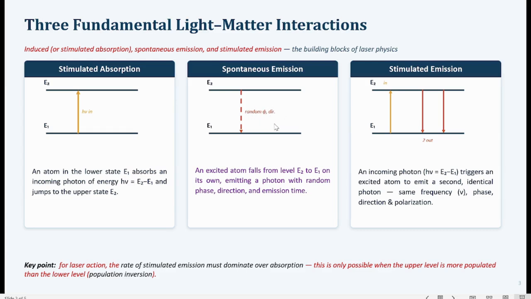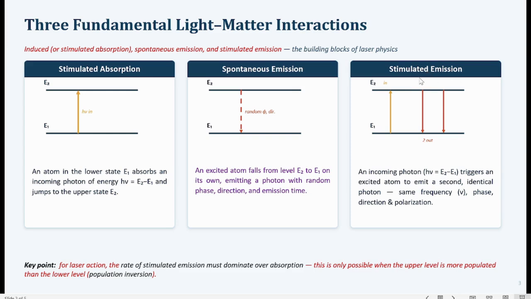and there will be no fixed phase relationship between these emitted photons. In the third case, which is actually a controlled emission, also known as the stimulated emission, atoms in the upper state absorb photons, and then the absorbed photons as well as new photons are emitted here. Now both these photons have the same frequency, same phase, and are emitted in the same direction and with the same state of polarization.